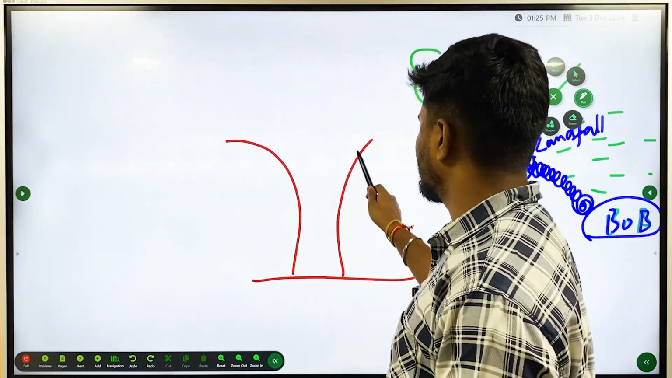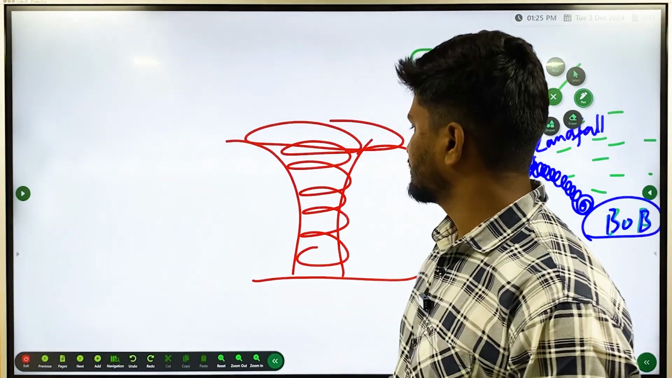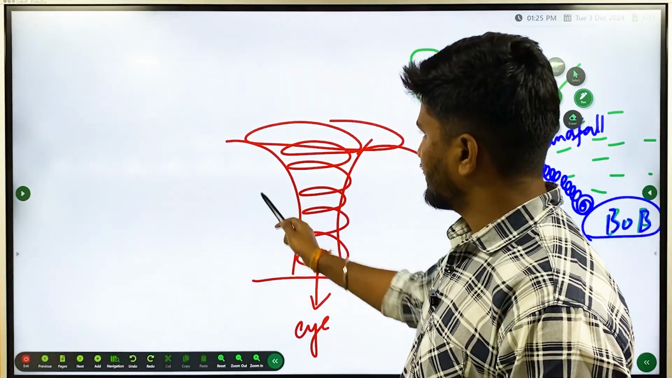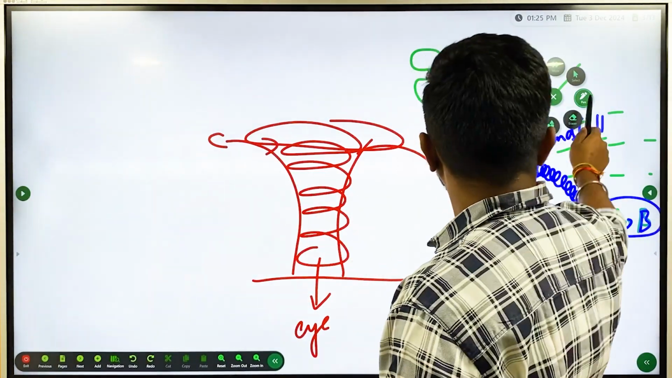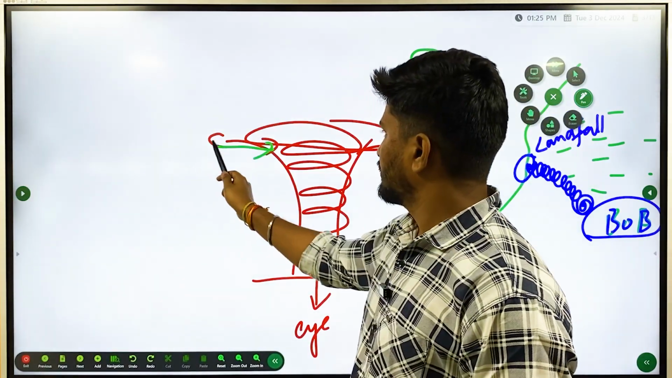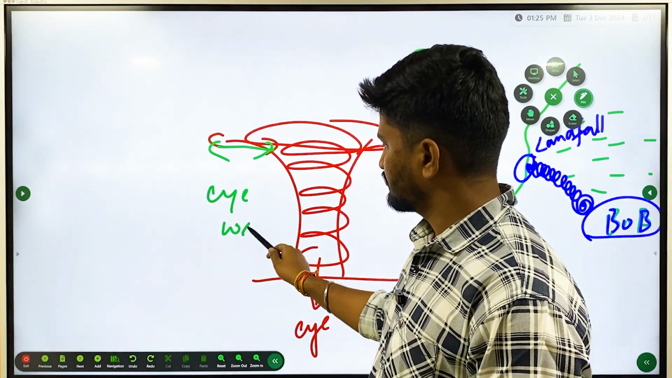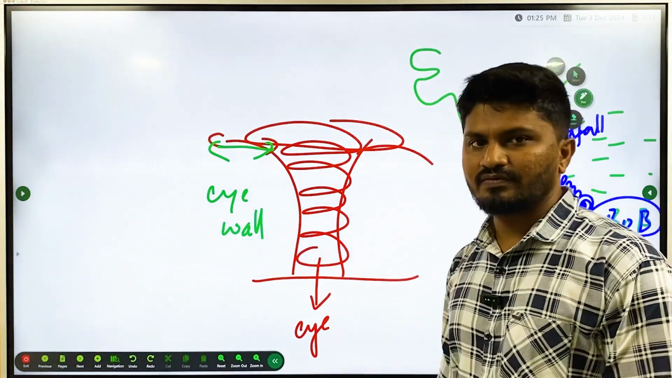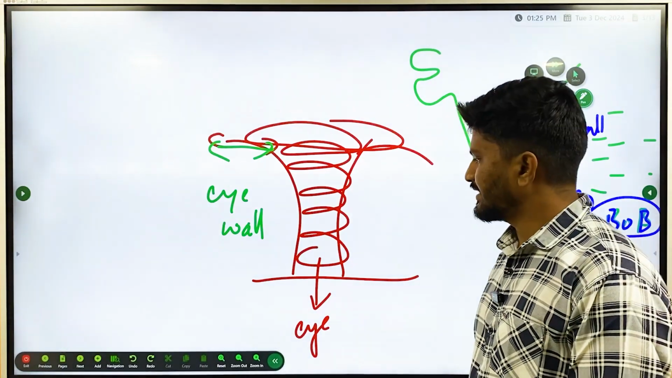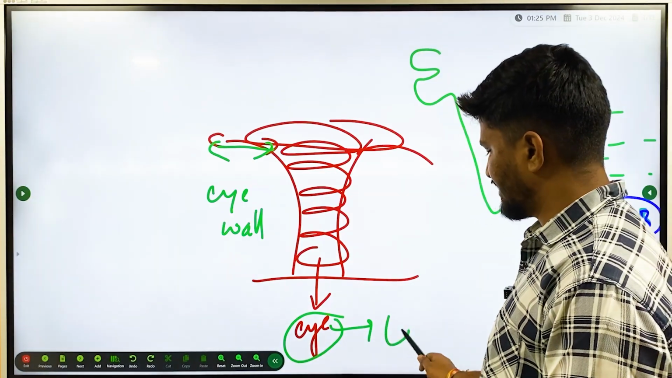Okay, if this is the cyclone, it is going to spiral like this. This part is called the eye, and this region around the eye is called the eye wall. The eye has more intensity and more velocity. When this eye is on the land, it is called landfall.